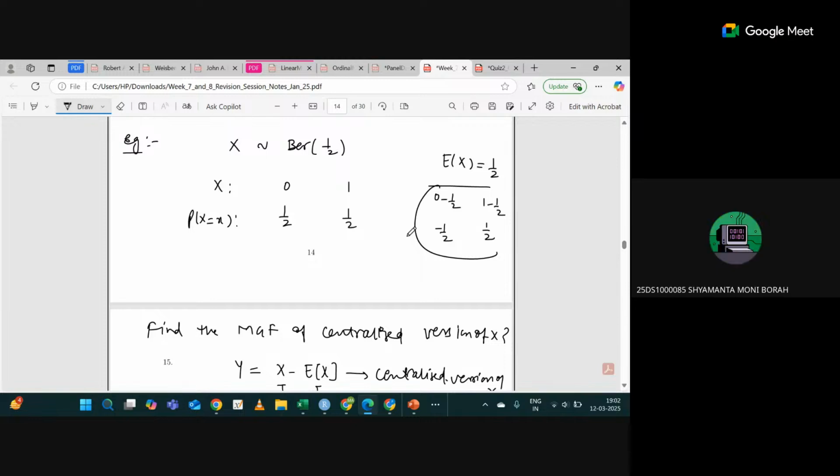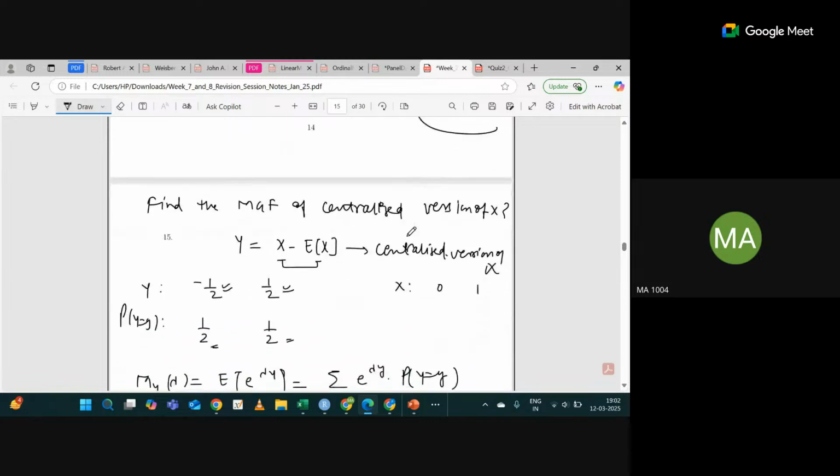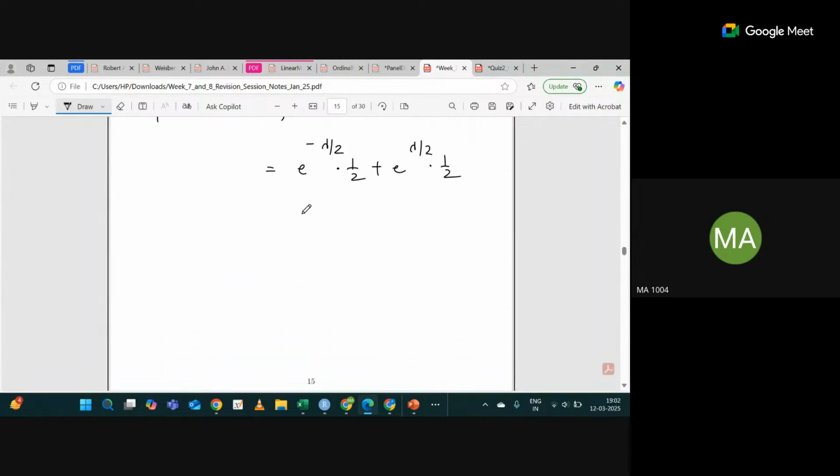One more thing you have to keep in your mind. Suppose you have defined Y as X1 plus X2, and X1 and X2 are independent.